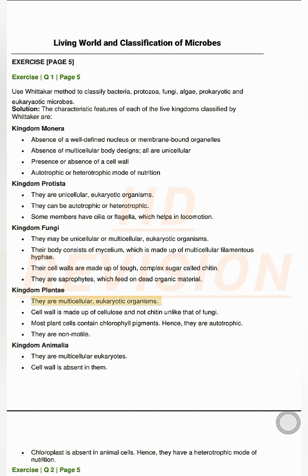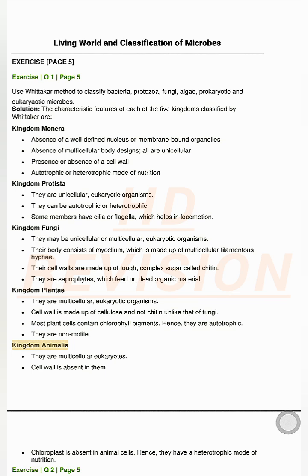Kingdom Plantae. They are multicellular, eukaryotic organisms. Cell wall is made up of cellulose and not chitin, unlike that of fungi. Most plant cells contain chlorophyll pigments. Hence, they are autotrophic. They are nonmotile.